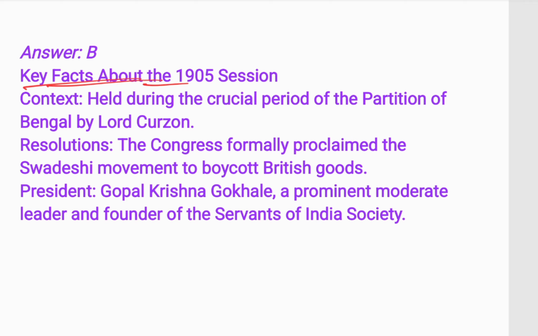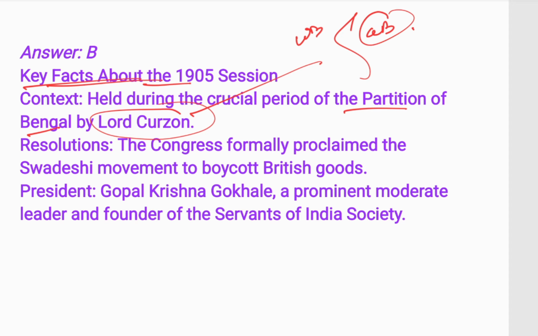Key facts about the 1905 session. It was held during the crucial period of the partition of Bengal by Lord Curzon. In 1905, Lord Curzon partitioned Bengal into West Bengal and East Bengal. The headquarters of East Bengal was Dhaka, and the headquarters of West Bengal was Calcutta. And this partition was based on religion.